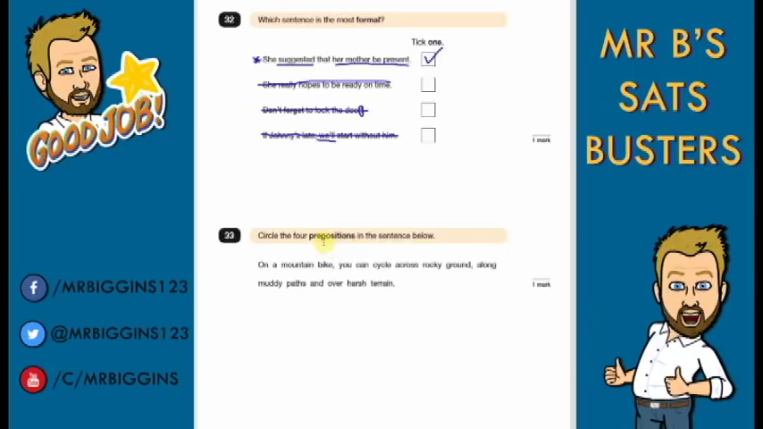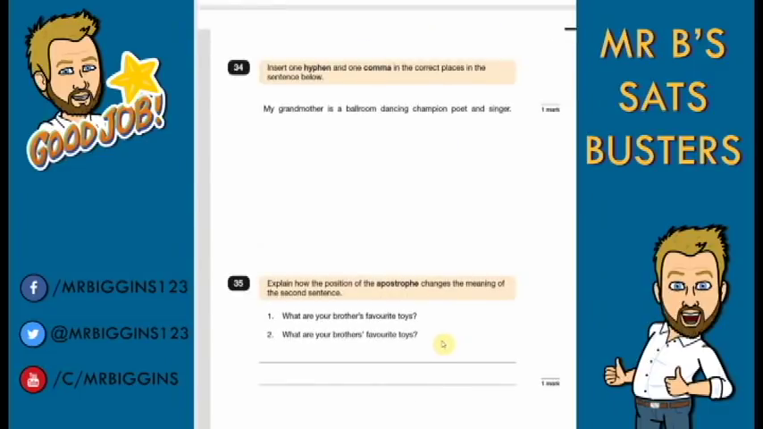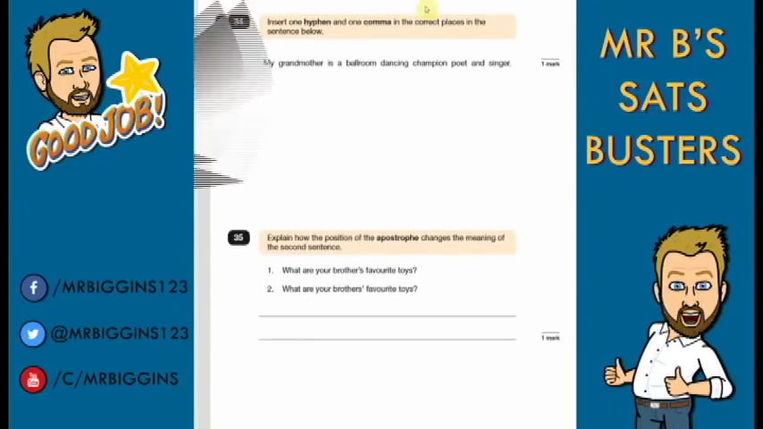Question 34. Circle the 4 prepositions in the sentence below. With prepositions, if you forget what they are, I always think of this part of the word, positions, because a preposition tells us where something is. So if we're circling them below, the 4 we've got are on, across, along, and over. So they're telling us where things are or where things are happening.